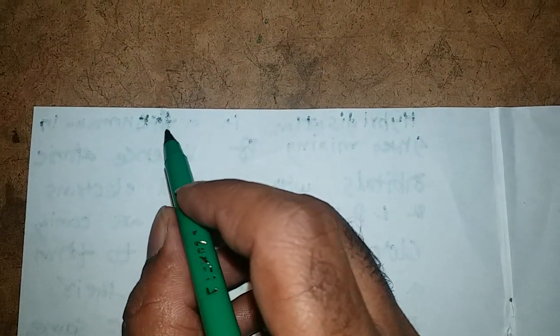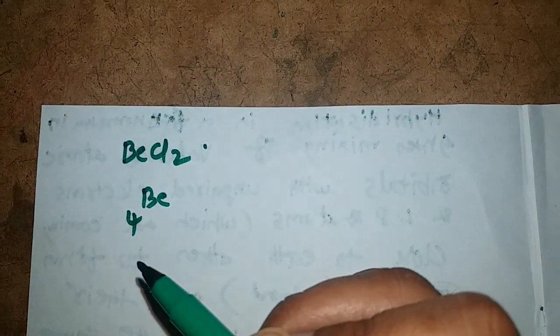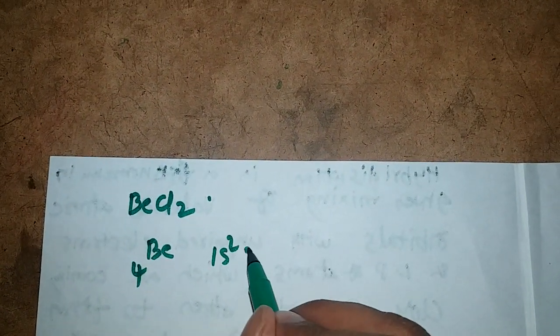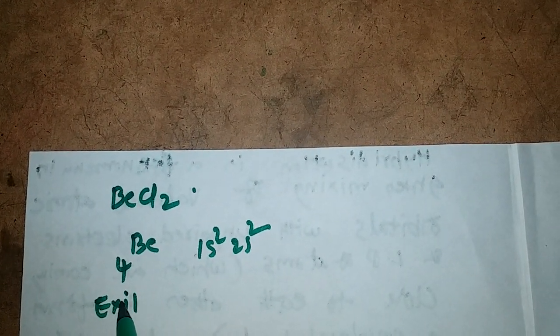Now we will discuss different types of molecules and their formation according to hybridization. Example, BeCl2. Already we discussed beryllium atomic number is 4, and its electronic configuration in the ground state is 1s2, 2s2. In the first excited state of beryllium, it is 1s2, 2s1 and 2px1.